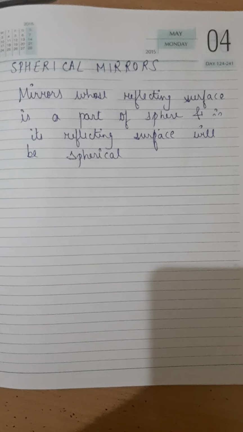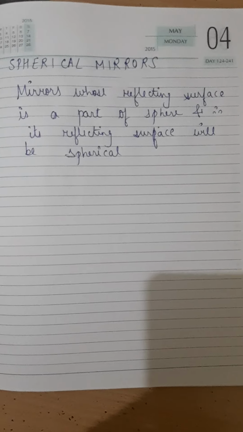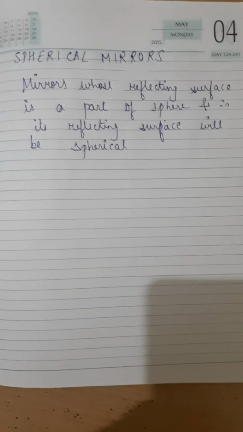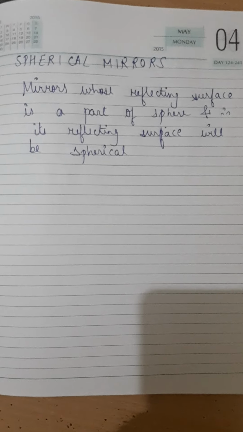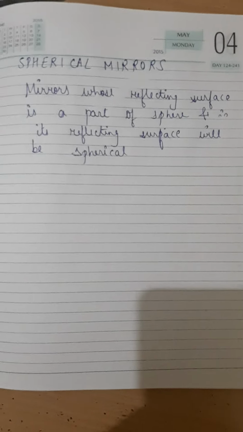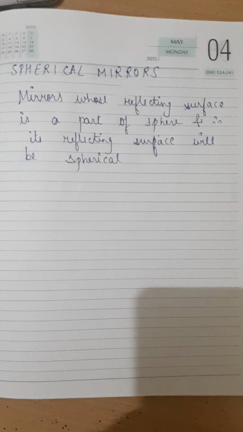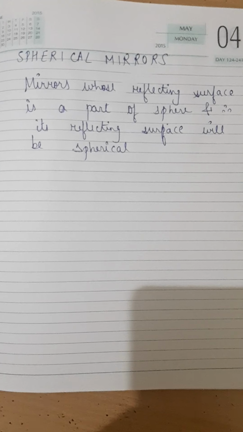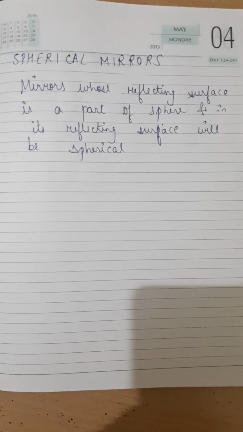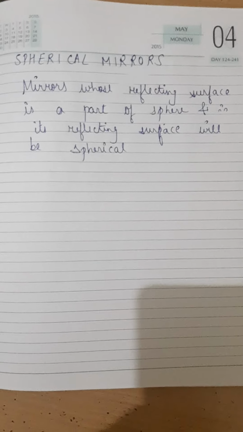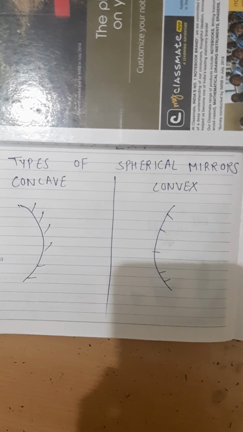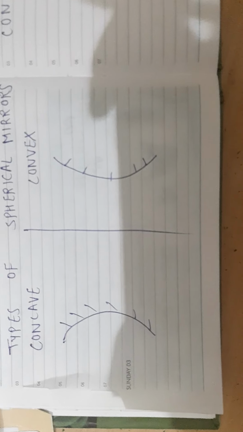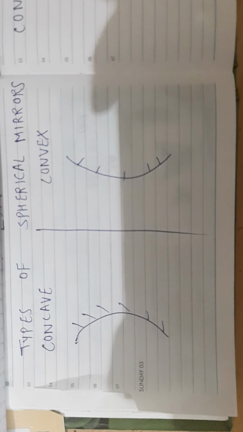Next is spherical mirrors. These are mirrors whose reflecting surface is a part of a sphere, and therefore the reflecting surface will be spherical. You all know that there are two sides of a mirror: one is the reflecting surface and the second is the polished surface. Those mirrors whose reflecting surface is spherical are known as spherical mirrors. You will get to know more about it with the help of diagrams. There are two types of spherical mirrors in your chapter: the first is the concave mirror and the second is the convex mirror.